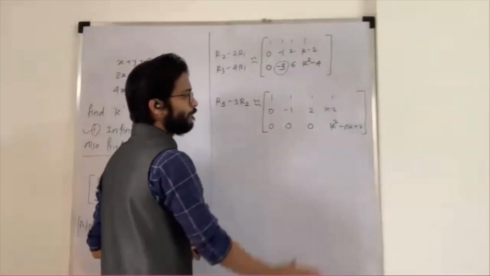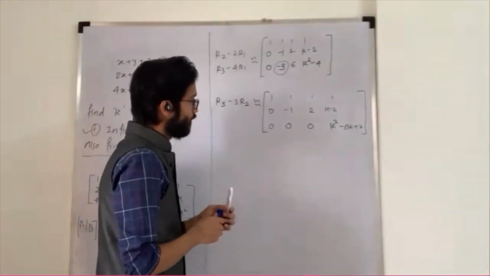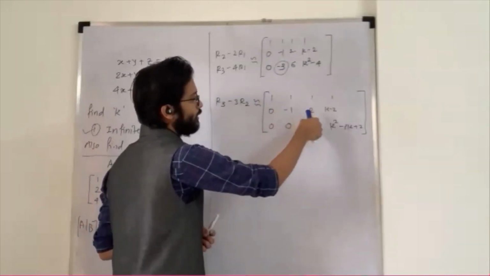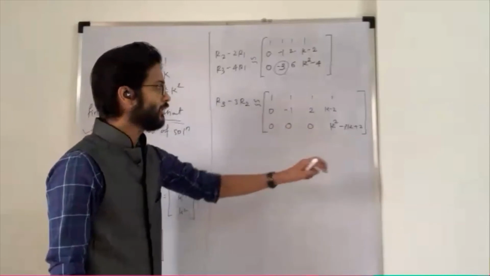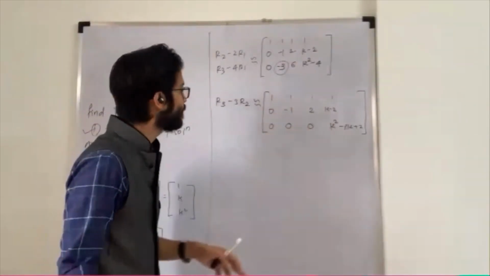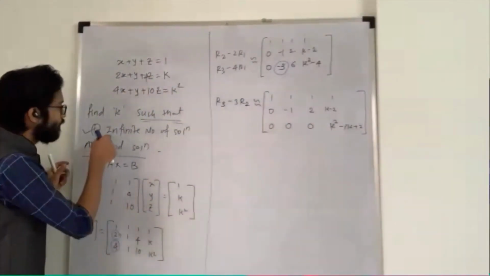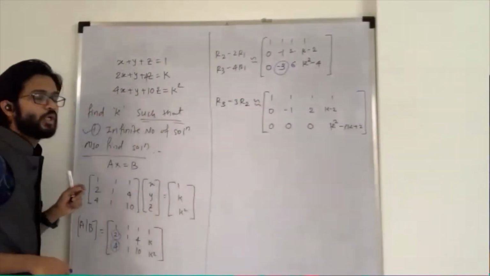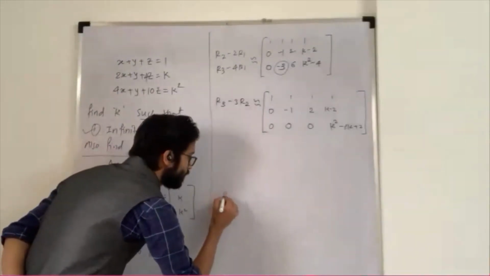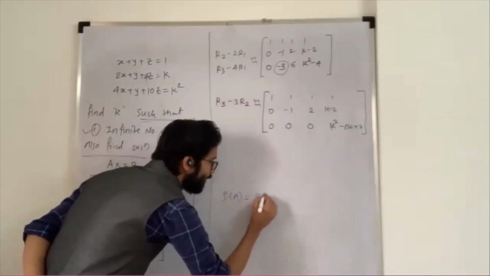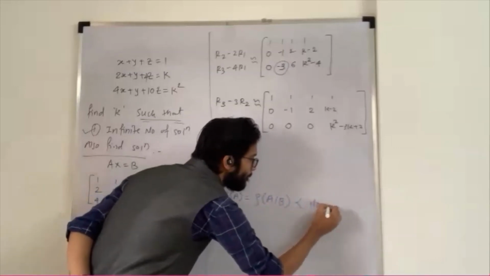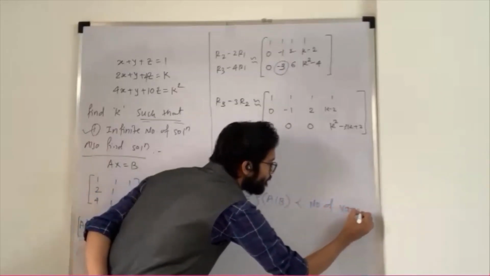Whether this is my echelon form: you can see below A11 is 0, below A22 is 0, below A33 as well, so this is an echelon form. Nothing depends on it here; first diagonal, second diagonal, third diagonal, we just stop here. Now, my case is what? I want an infinite number of solutions. To make an infinite number of solutions, what is the case? Your rank of A should be equal to the rank of the augmented matrix, which is strictly less than the number of variables. Yes or no?